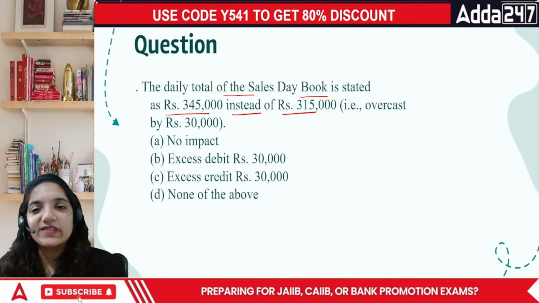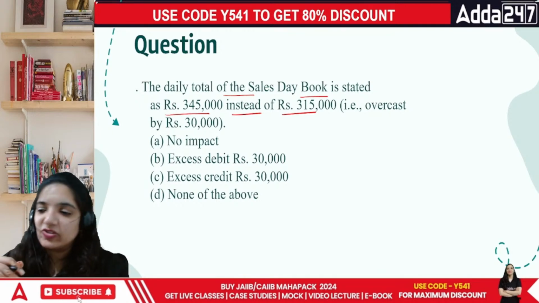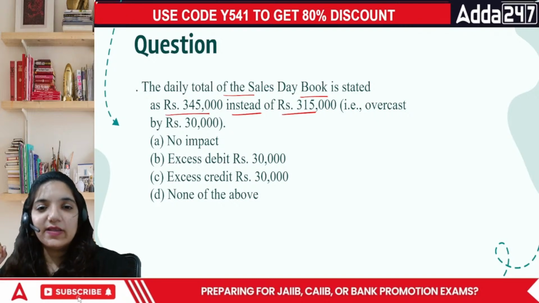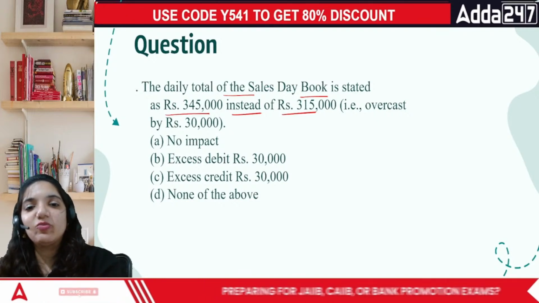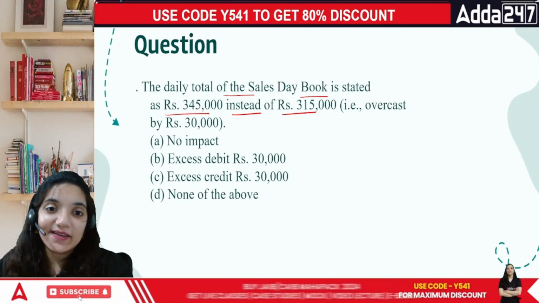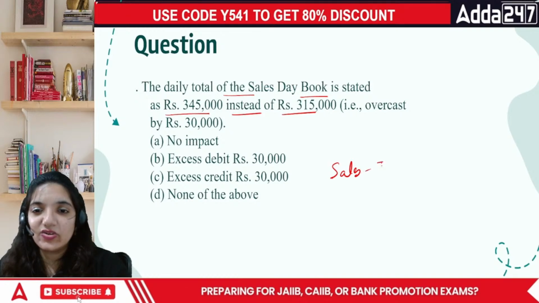The daily total of the sales day book is overstated, overcast. Overcast means if it is going to be here, we are putting it here. So what do we do? In this case, my debit side is more or credit side is more? Sales is something which affects your credit side. Sales is your income.